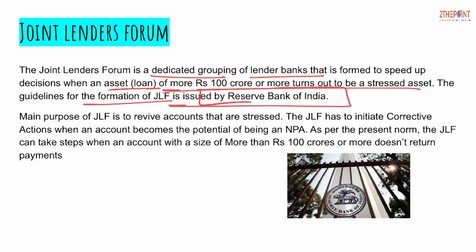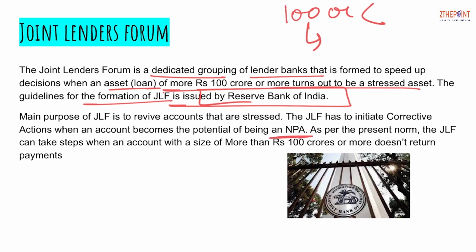Now when is this Joint Lenders Forum formed? The first basic condition is that the loan account or the asset account should be 100 crore or more. In that case only, and that account has to be such an account that has the potential to become an NPA. Now what are NPAs? It is non-performing assets.